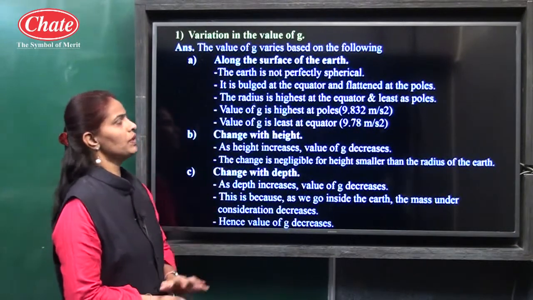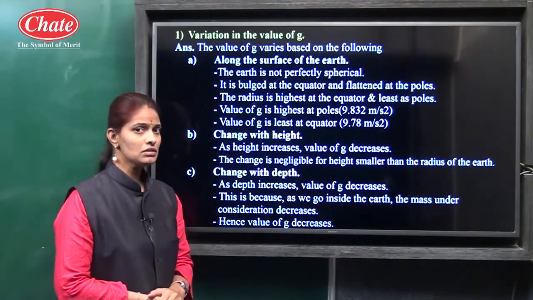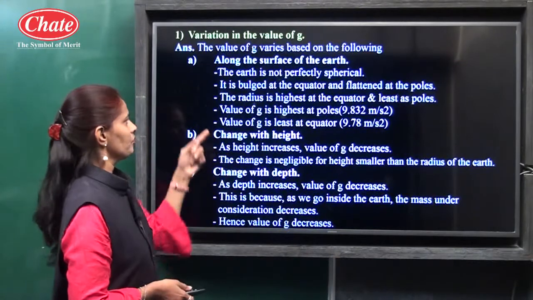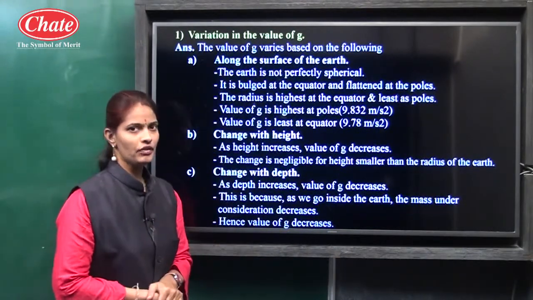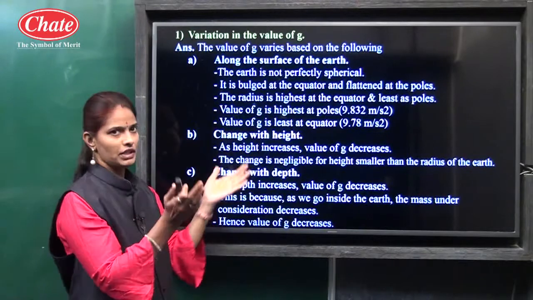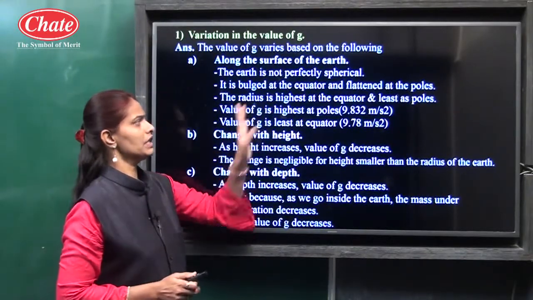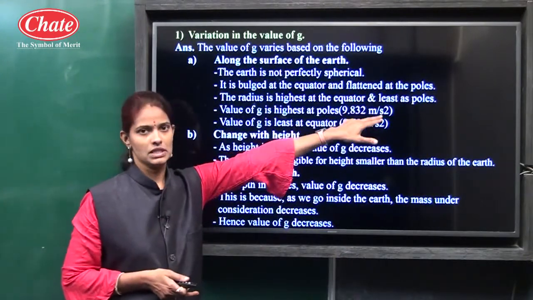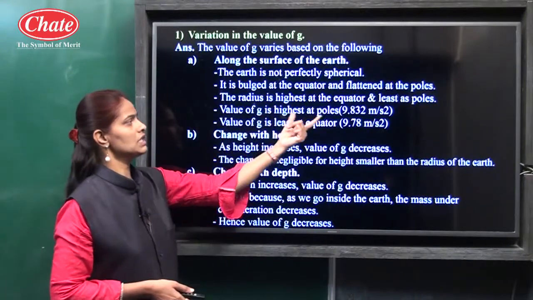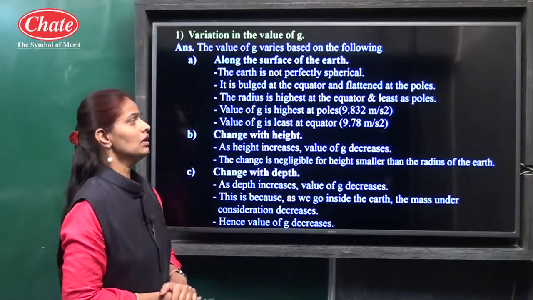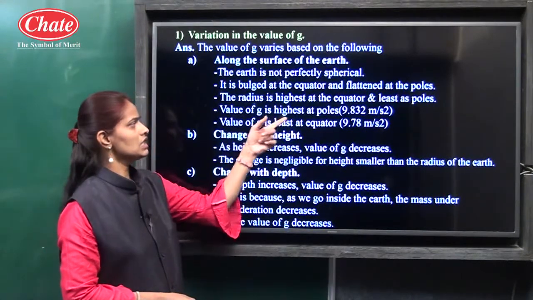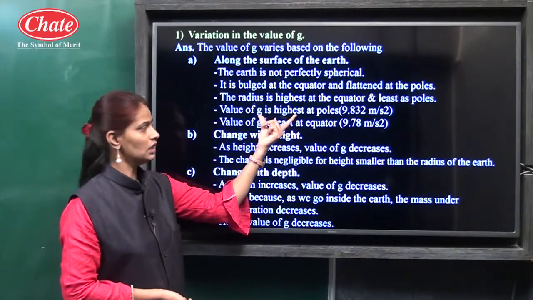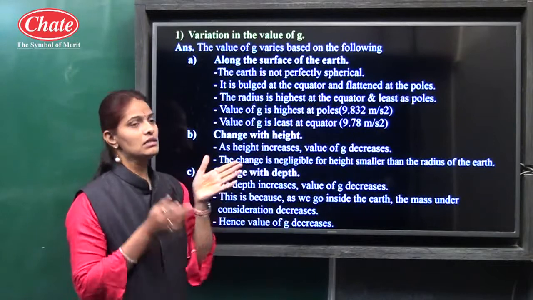We know the earth is not perfectly spherical. It is bulged at the equator and flattened at the poles. So the radius is highest at the equator, because at the equator it is bulged. That is why the radius is highest, and here it is flattened at the poles. That is why the radius is least. So the value of G is highest at the poles, that is 9.83 meter per second square.